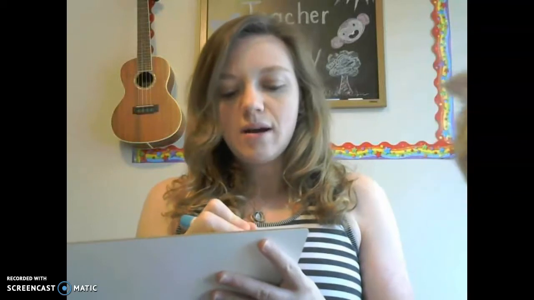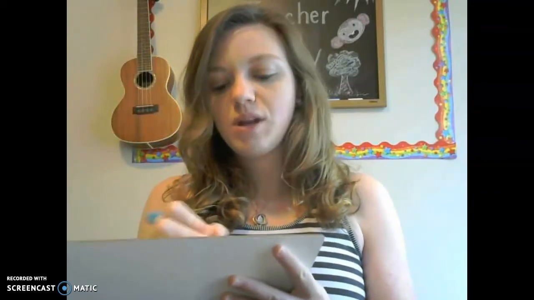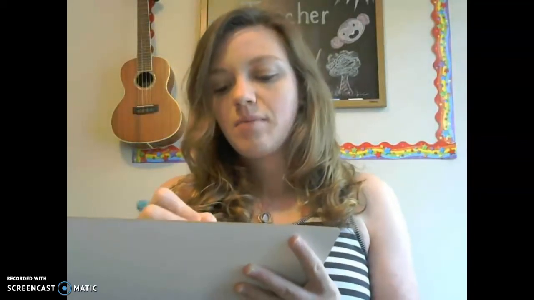Now, we're talking about some expressions with tener. We don't have a whole lot that we need to worry about. It looks like we have 1, 2, 3, 4, 5, 6, 7. So let's just take one as an example, tener hambre. And we know that tener hambre means to be hungry, right?